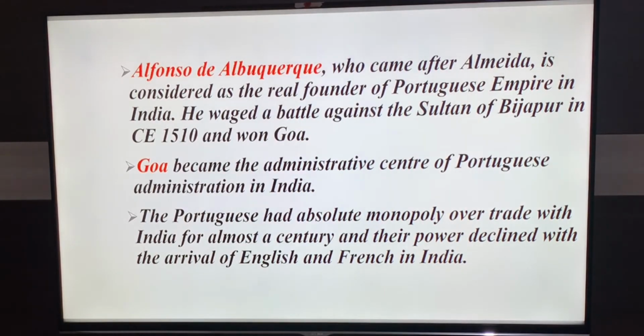Goa became the important center of Portuguese, that is, it became an administrative center for the Portuguese. And Portuguese had a monopoly trade with India for almost a century. And it started declining after the arrival of English and French.